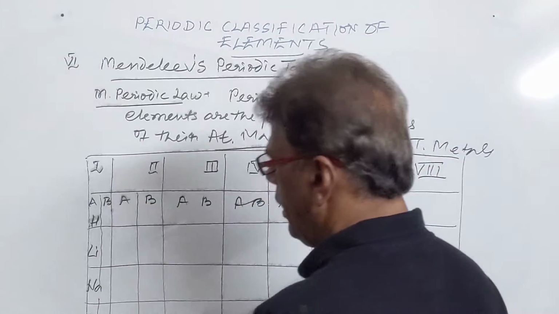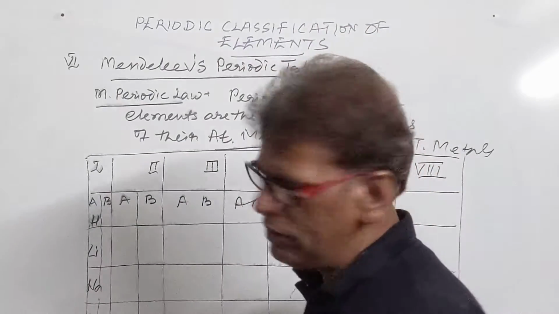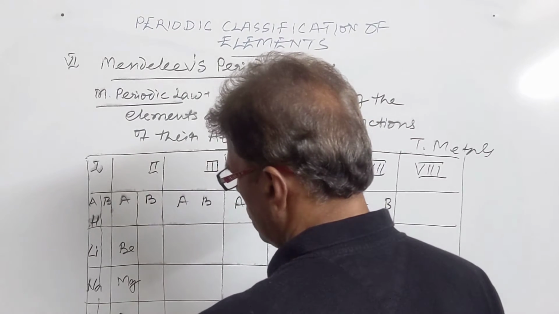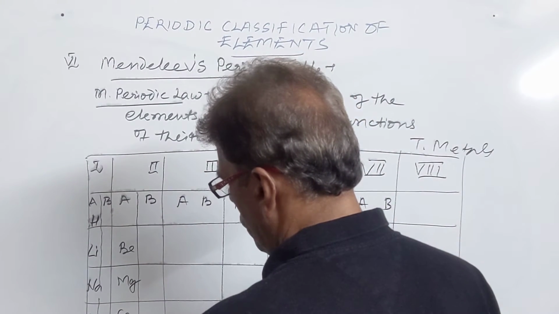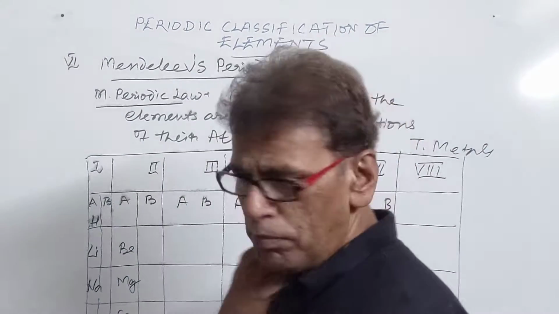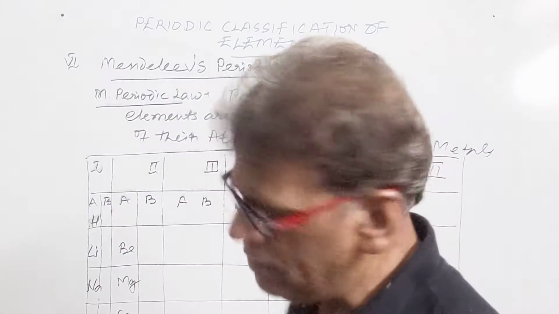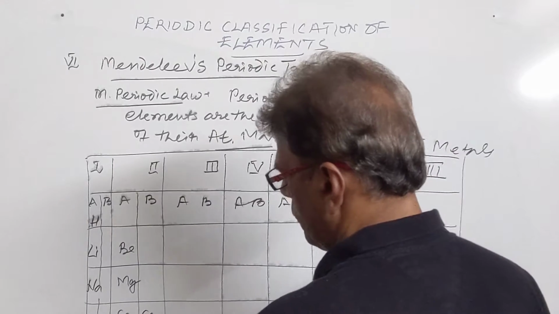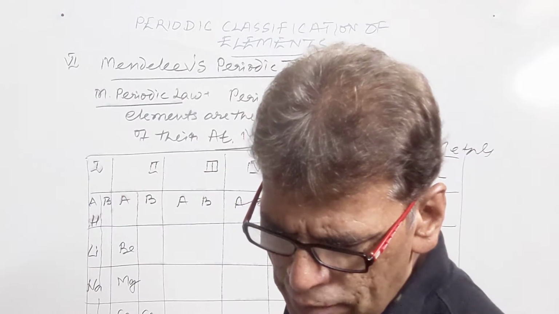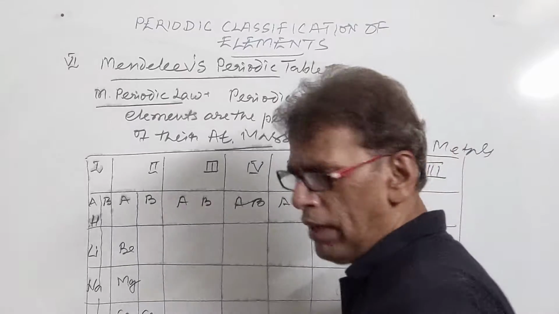Then we have the second A group. It has alkaline earth metals. They are beryllium, magnesium, calcium, strontium, barium and radium. And in the B part, he kept elements like zinc, cadmium and mercury, with calcium and strontium. So this was second B.